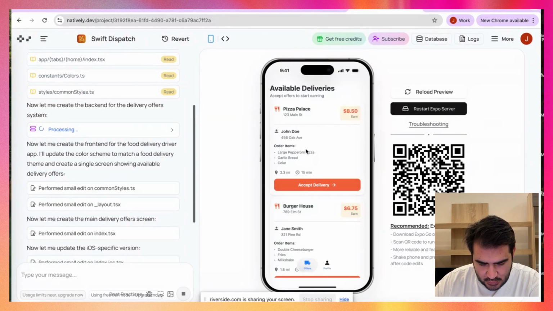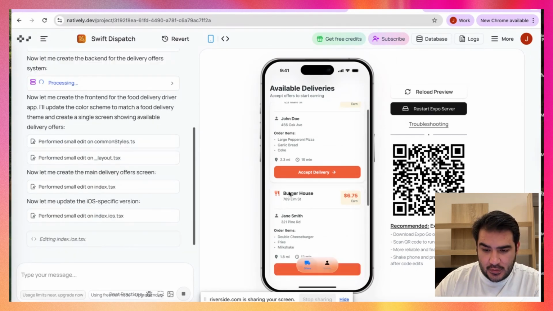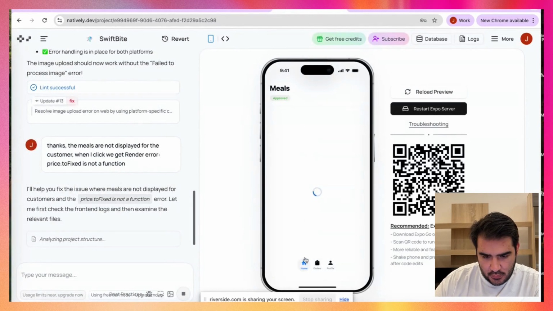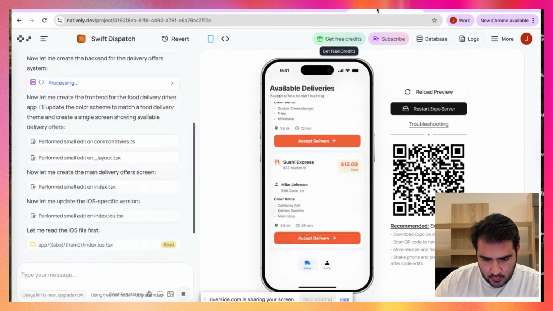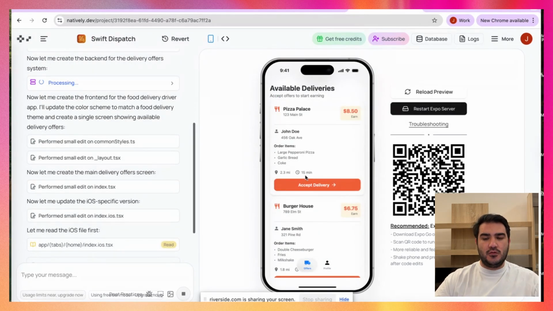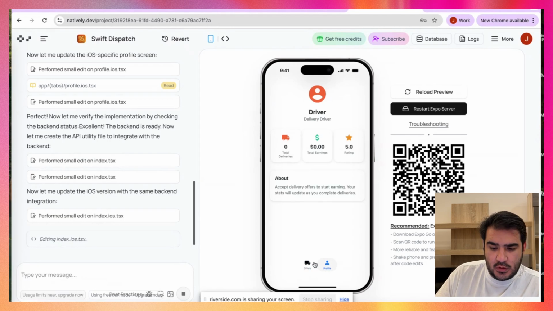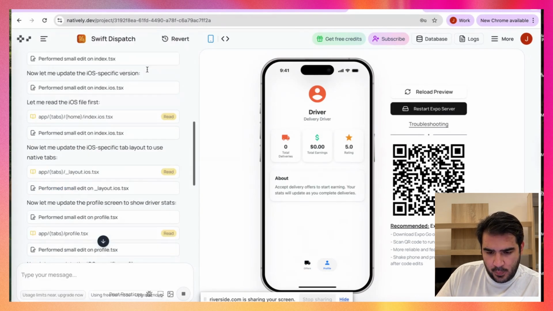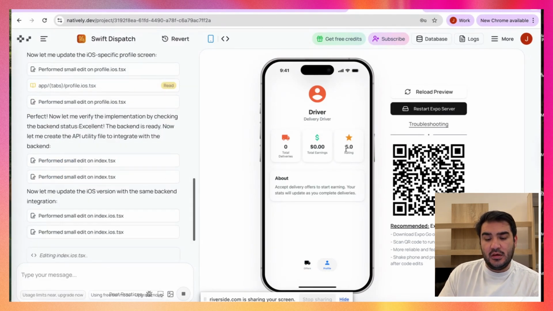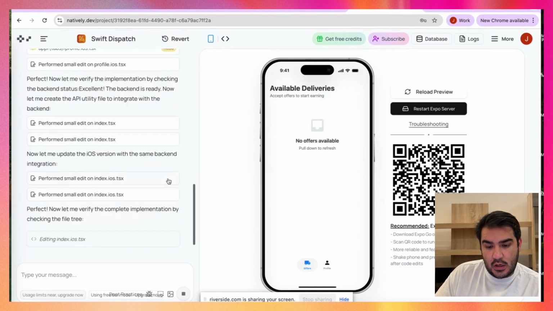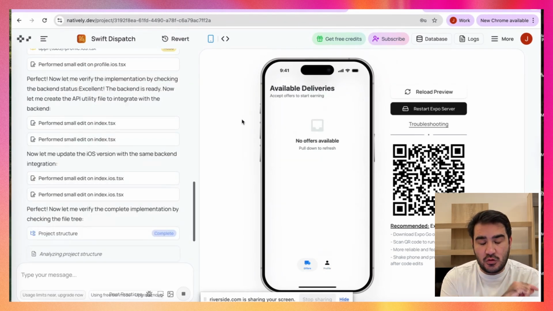We either accept it or not. This app looks much more suited for the drivers. I like the design, it actually matches with our design here a bit. But let's see how it goes. This is cool. It's deleted because now it has built a backend. This looks nice. It has rating, total earnings, total deliveries. And once the restaurant owner is listing, then the user is accepting the order.